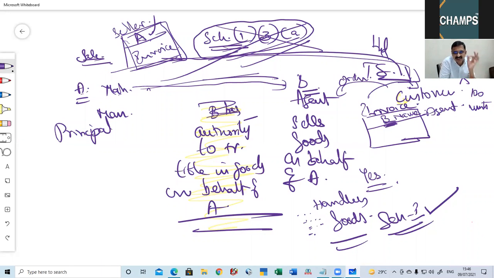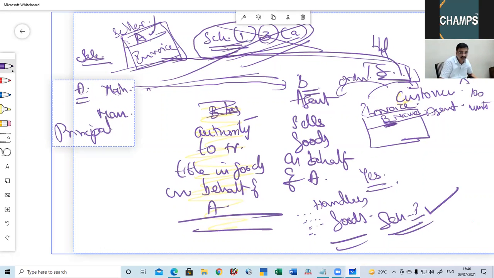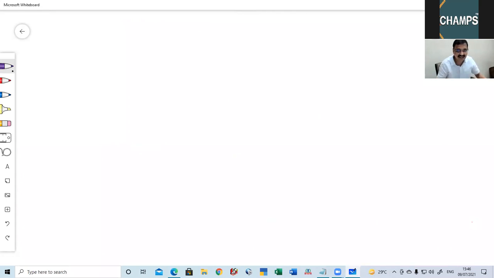If B does not touch the goods, Schedule 1 will not come into play. Okay, this is what you have to understand. The same is the case with respect to purchase also.